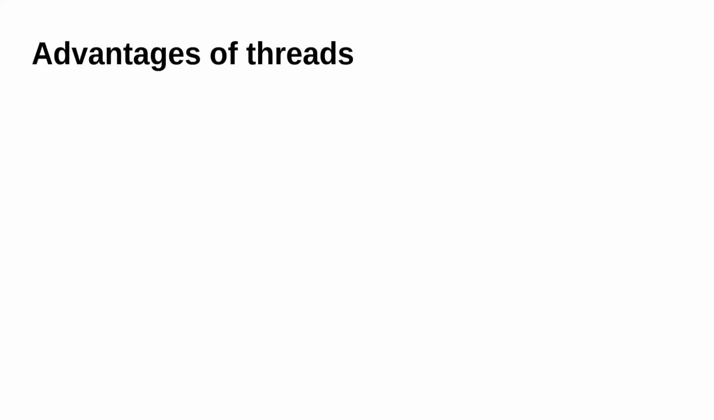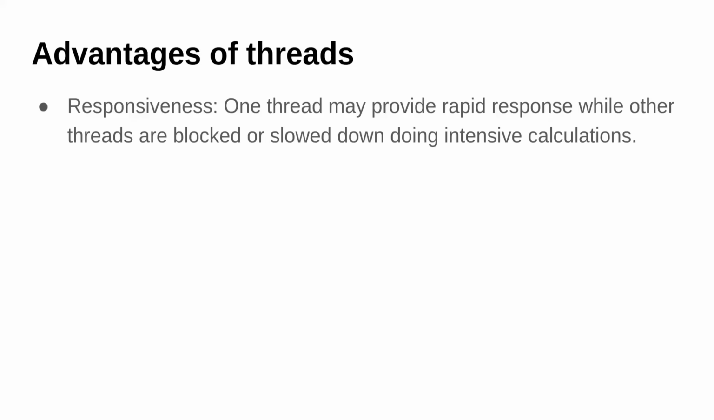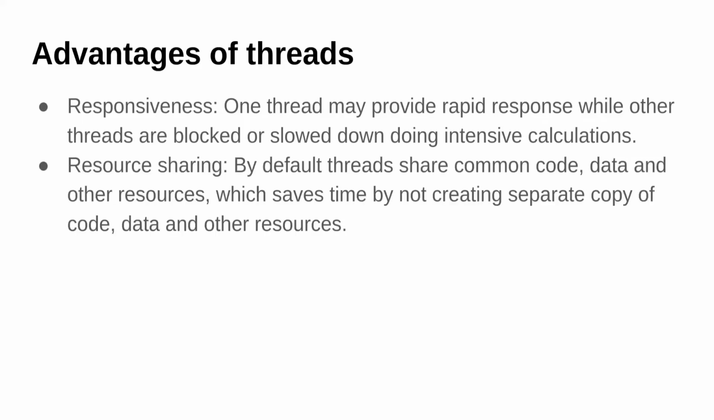Now let's talk about some of the advantages of threads. Threads increase responsiveness. Since we are not blocking the main thread, the main thread can continue its execution and other threads can do the blocking task and return the result once it is completed. Resource sharing is easy. By default, as we saw, threads share common code, data, and open files or other resources like that.